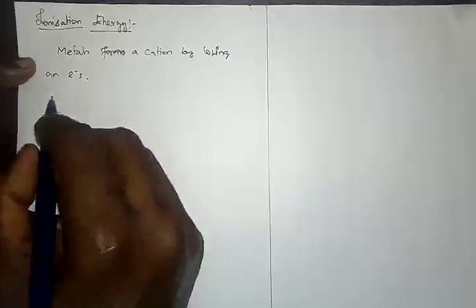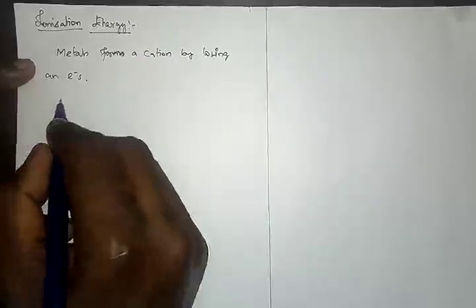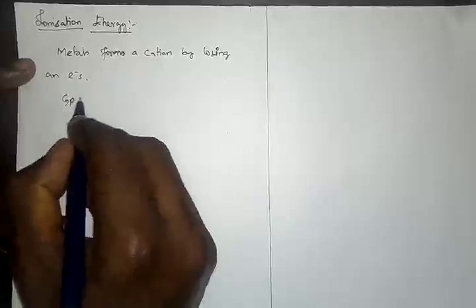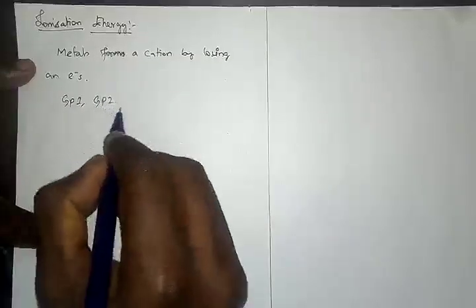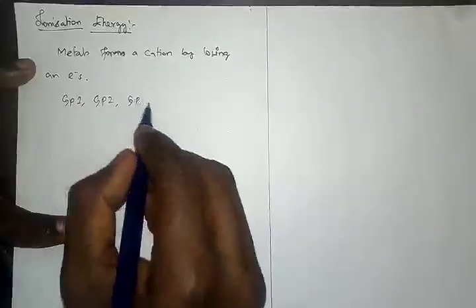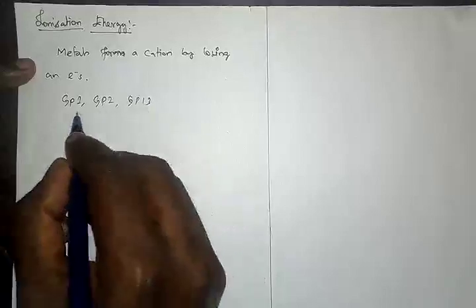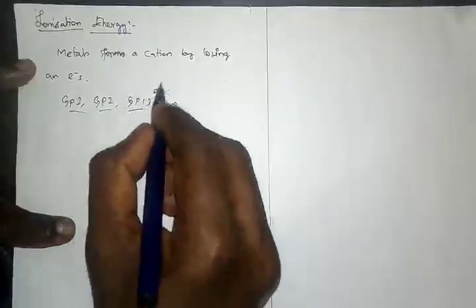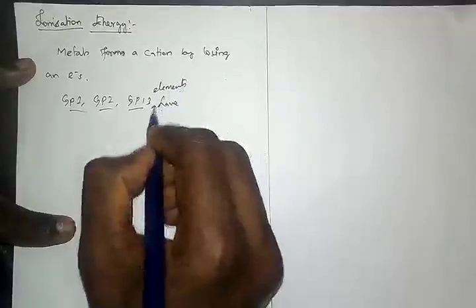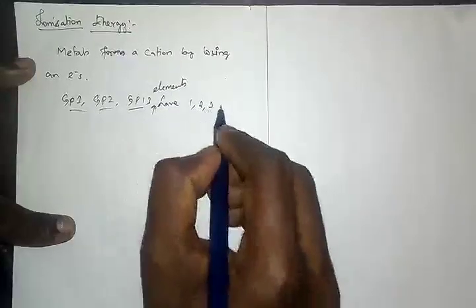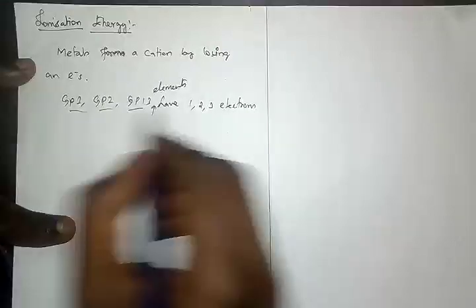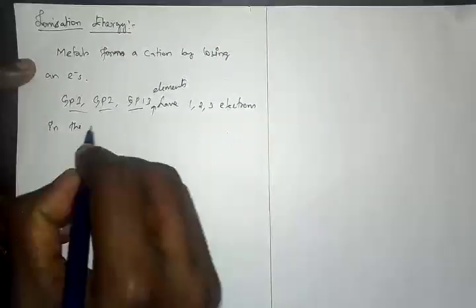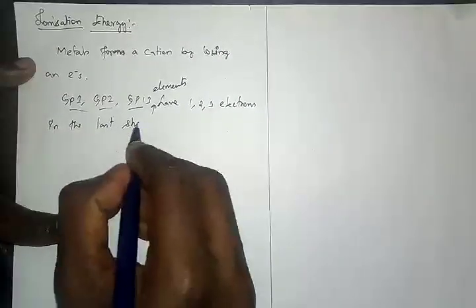So when we talk about group number 1, group number 2, and group number 13 for your level, all these elements have 1, 2, 3 electrons in the last shell.